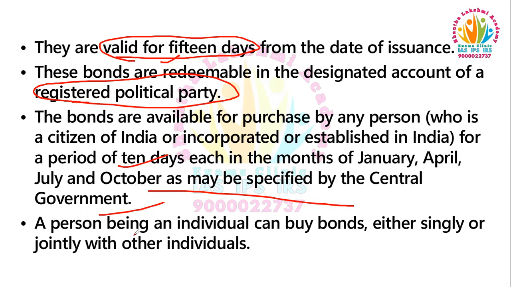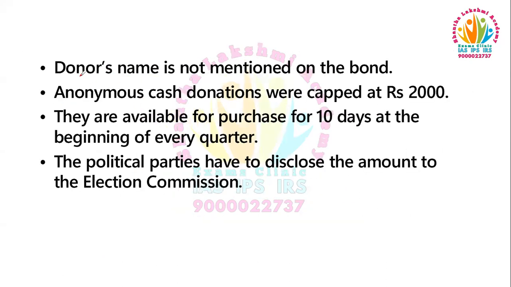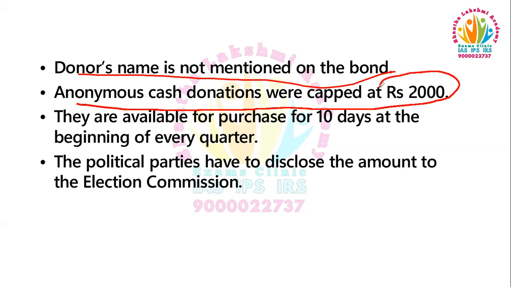A person being an individual can buy bonds either singly, or jointly with other individuals. The donor name is not mentioned on the bond, and anonymous cash donations were capped at rupees 2,000. They are available for purchase for 10 days at the beginning of every quarter, as we have discussed earlier. And the political parties have to disclose the amount to the Election Commission.